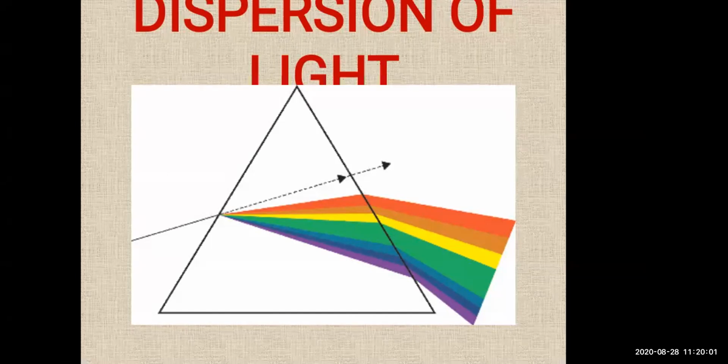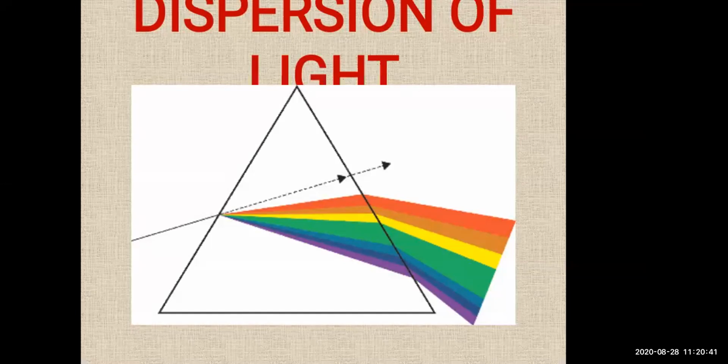So the white light coming from the sun through the air will enter the refractive medium and emerge as a spectrum of 7 colors. That's why we can say white light contains all the 7 colors. It will divide into 7 colors, as I told you: violet, indigo, blue, green, yellow, orange and red. So how can we define dispersion of light? Dispersion of light is the process of separation of light into its component colors while passing through a medium.